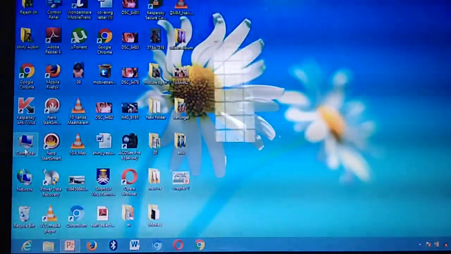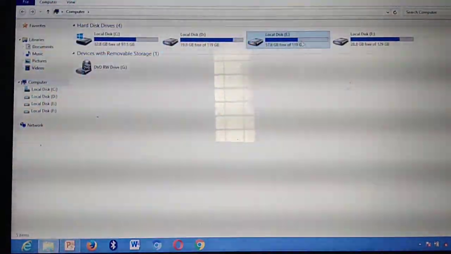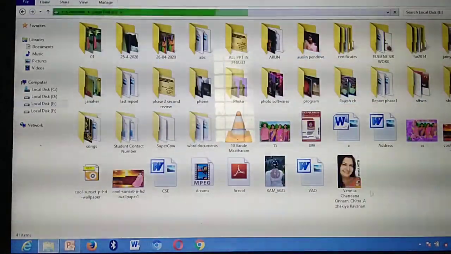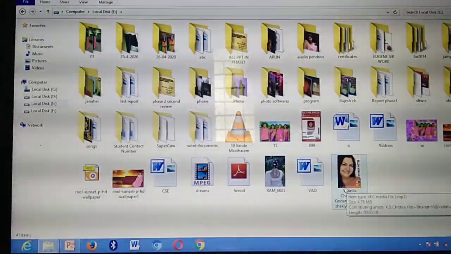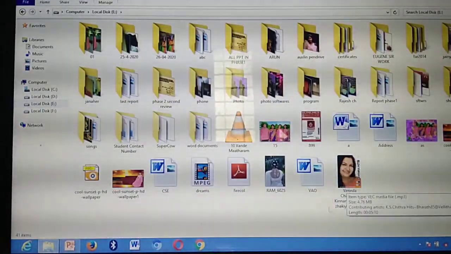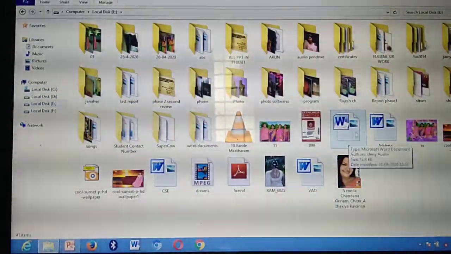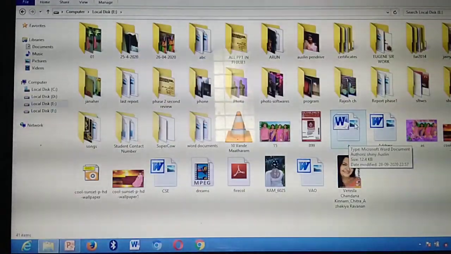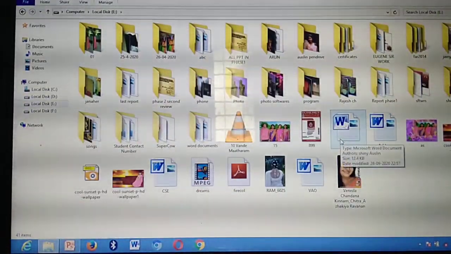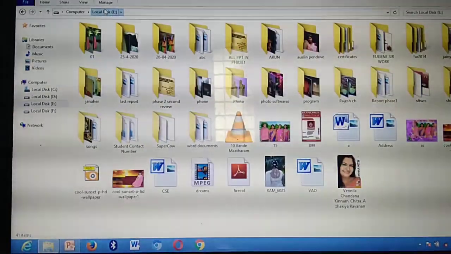So listen, now I am going to cut the file from E drive and paste the file to which drive? Pasting the file to F drive. Listen, this is one of the files. Now what am I going to do? Pasting the file from E drive to, see, E drive to which drive?